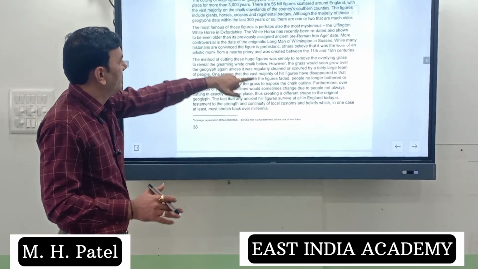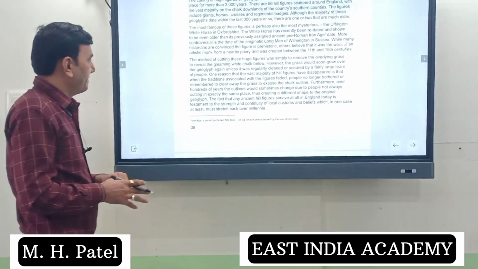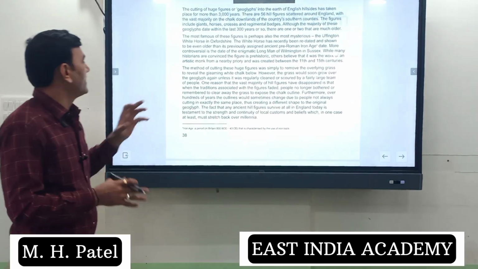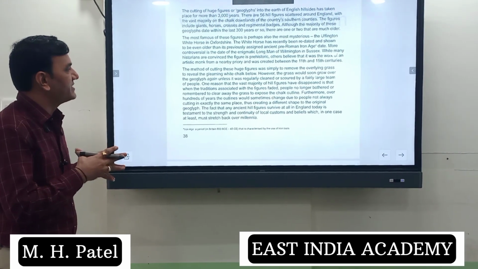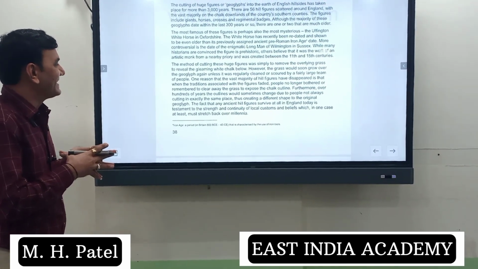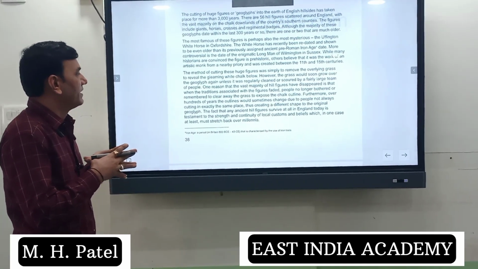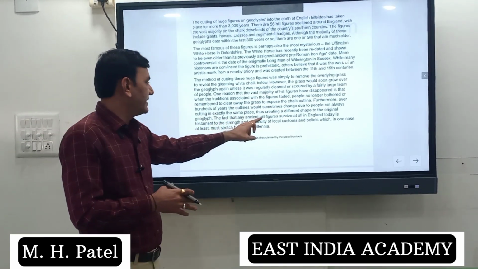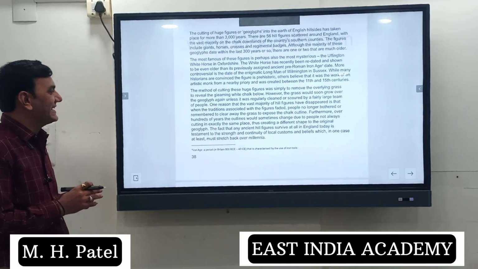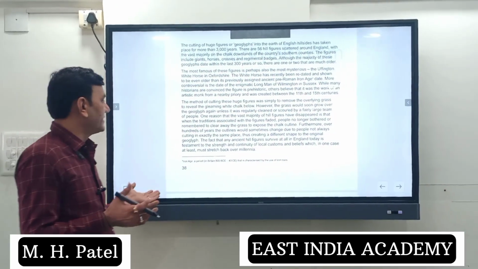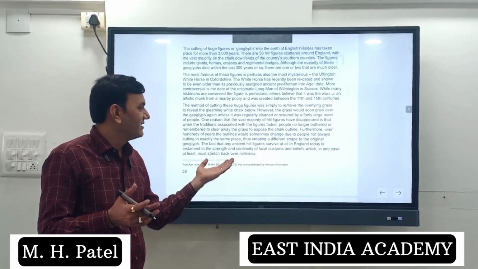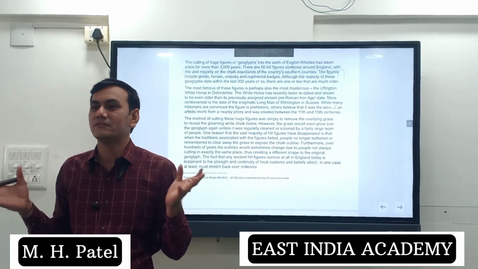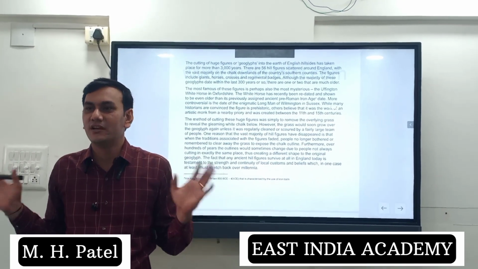Yes, you can read from here. Furthermore, over hundreds of years, the outlines would sometimes change due to people not always cutting in exact shape and place, thus creating a different shape to the original geoglyphs. The fact that any ancient hill figures survive at all in England today is testament to the strength and continuity of local customs and beliefs, which in one case at least must stretch back over millennia. They haven't discussed that its fame is because of its size. So it is not given.